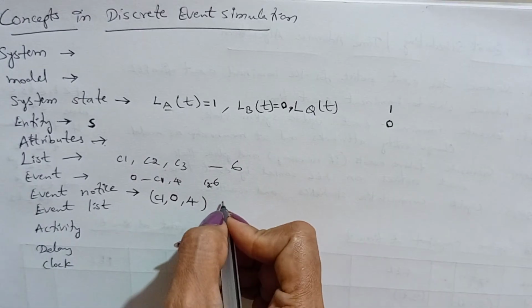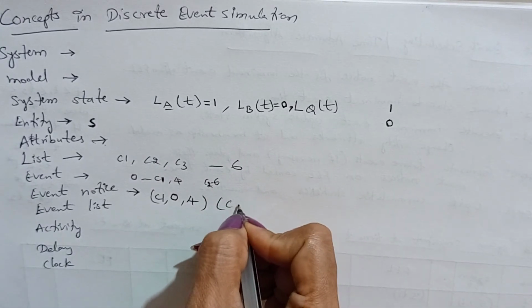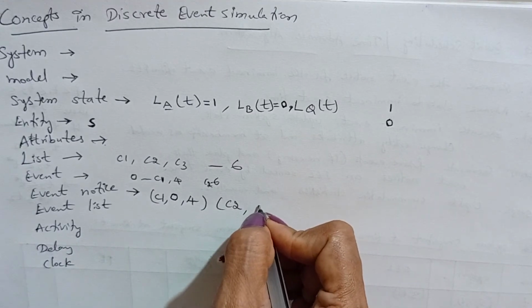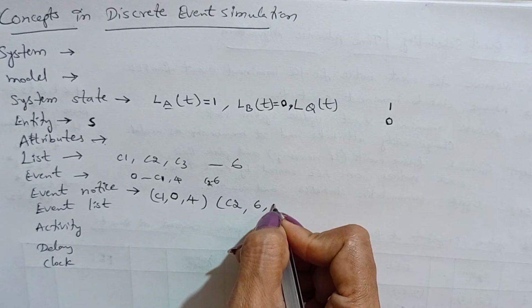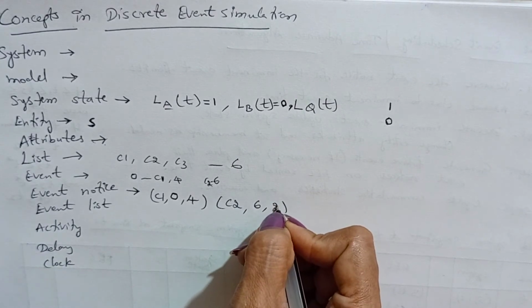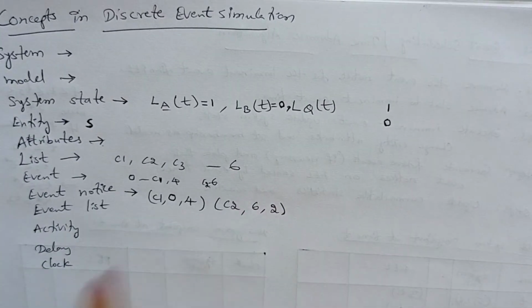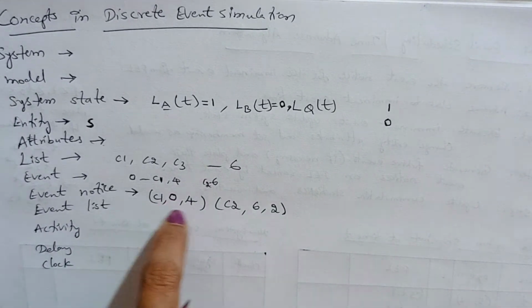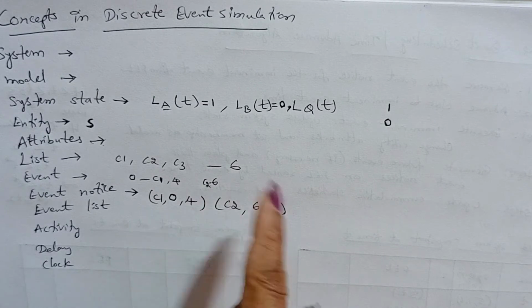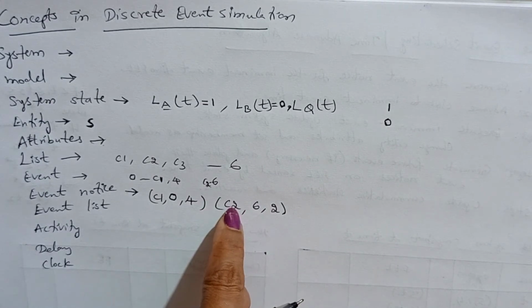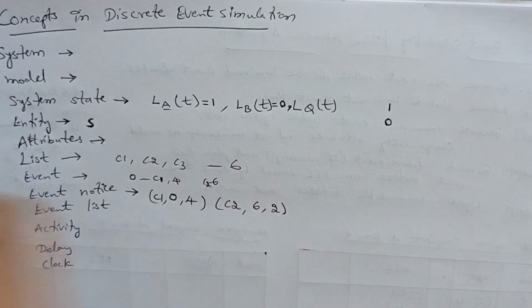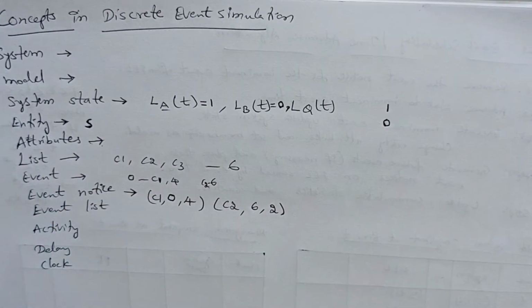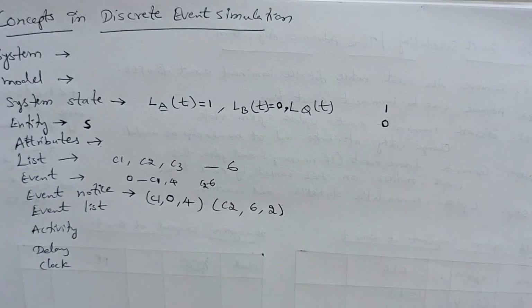Next, suppose in the future the next customer C2 will arrive at clock time 6 and needs the service for 2 minutes. This is the future event list, because at present this customer is in service and in future the next customer 2 will arrive and needs the service for 2 minutes. This is what the event notice is.